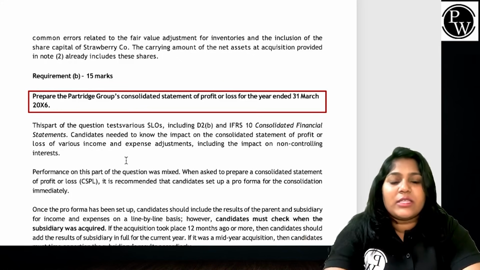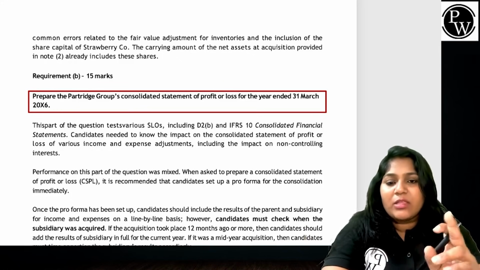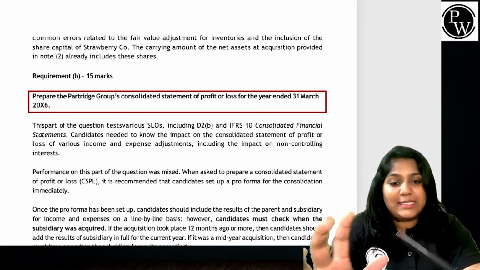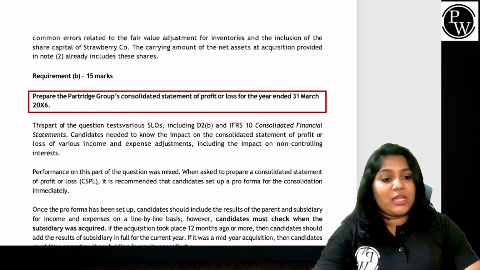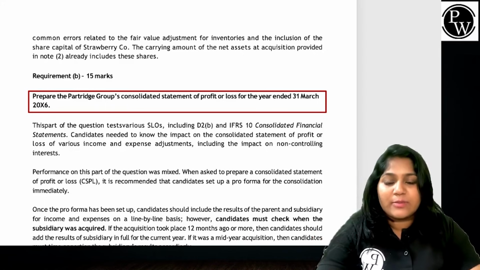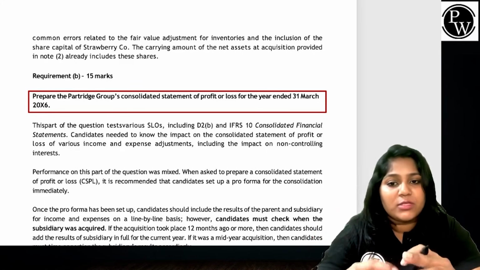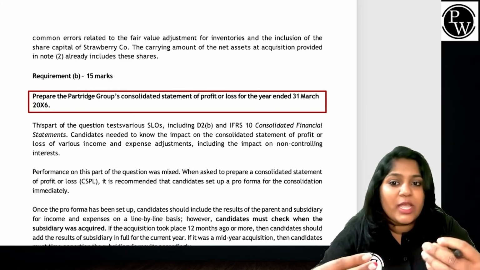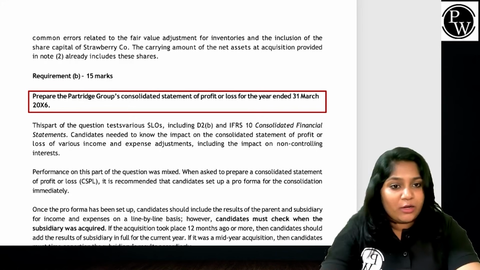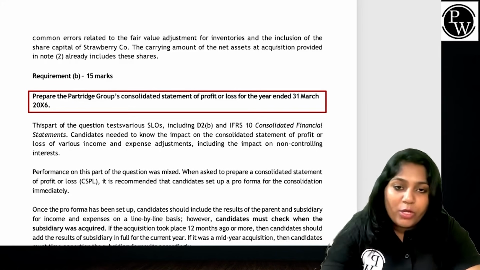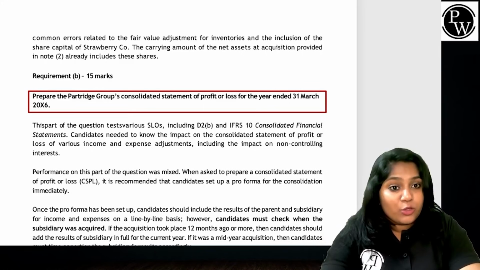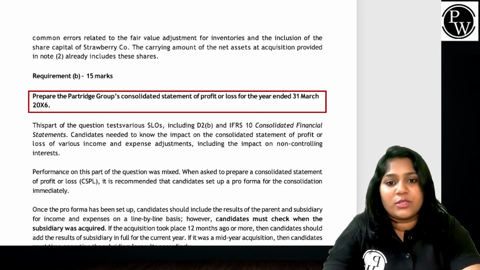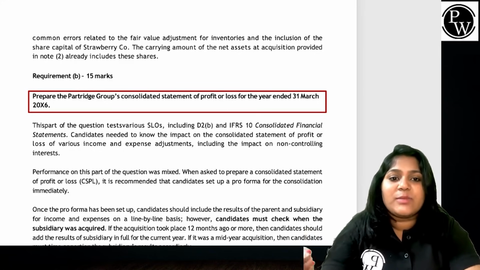Then comes requirement B. They asked you to prepare the P&L for the year ended 31st March X6. Guys, you need to know what the intra-group transactions are and how they impact your P&L. If you don't know that, trust me, consolidated P&L is the last thing you can ever do in your life. So it could be an intra-group sale, or a provision for unrealized profit, or intra-group loans, intra-group interest, or dividend paid by the subsidiary to the parent, which I have to reduce. Goodwill impairment, correct? All of these adjustments I should know.